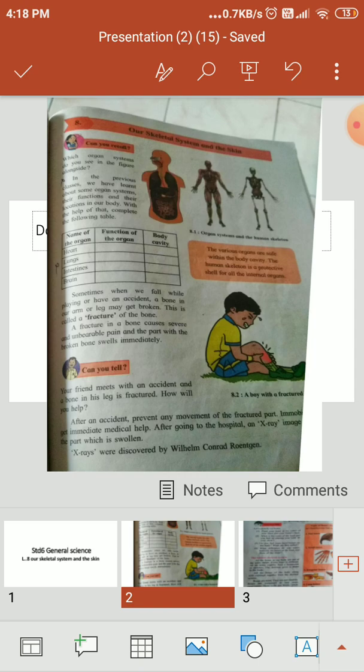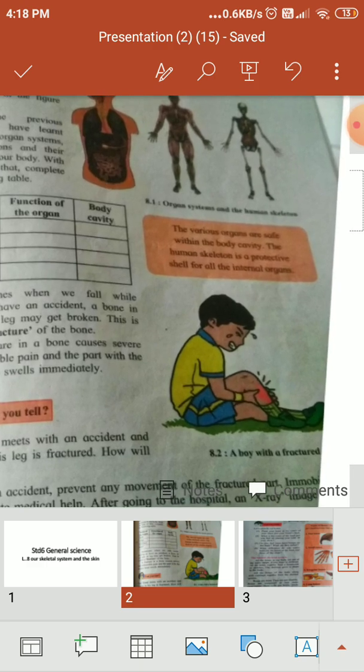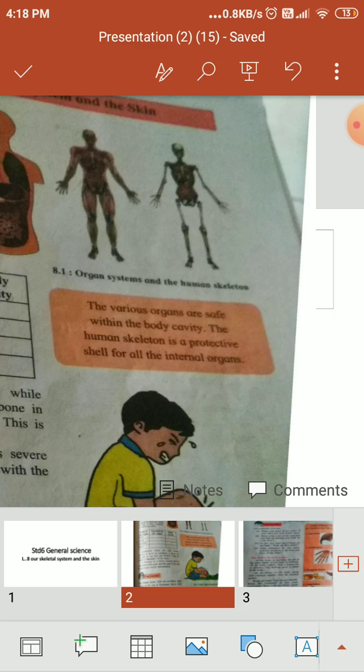The various organs. Then what are internal organs and external organs? External organs means that we can see with our eye, just like our body parts. These are our external organs: our head, our pair of hands, pair of legs. But internal organs, the various organs are safe within the body cavity. The human skeleton is a protective shell for all the internal organs.